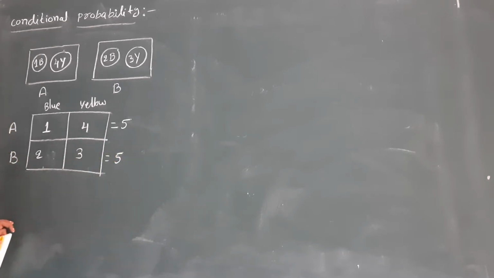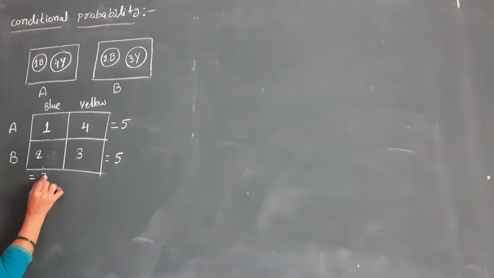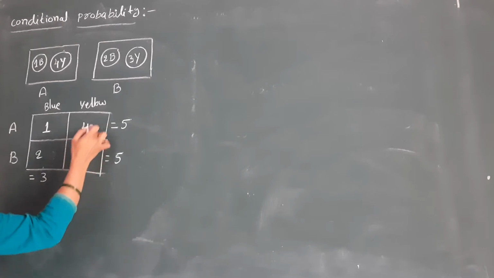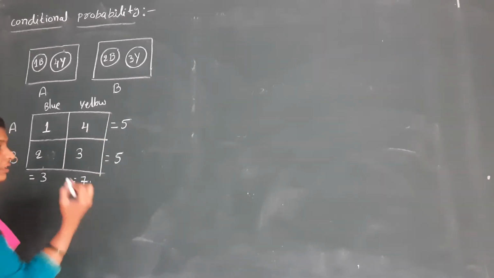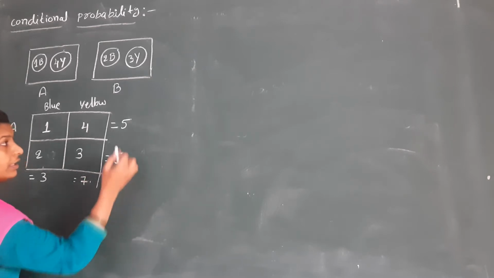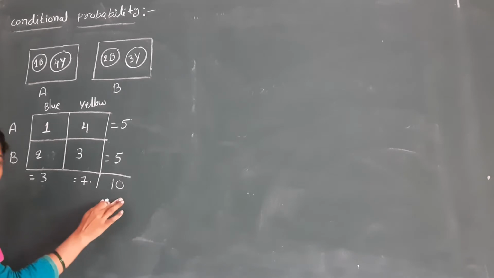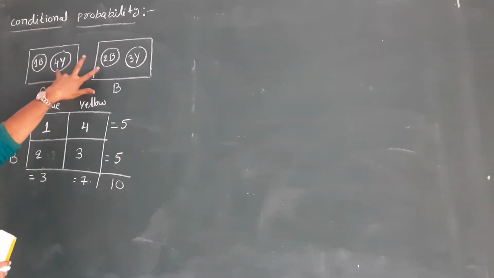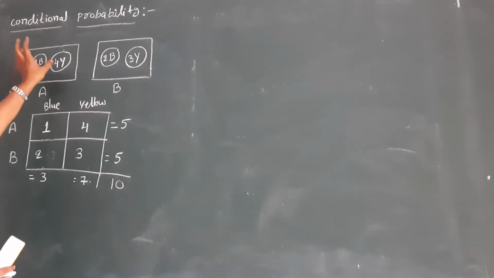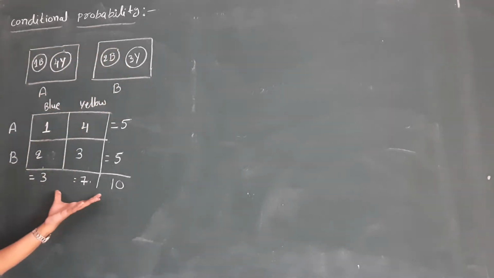Next, how many total blue balls? 1 plus 2 is nothing but 3. How many total yellow balls? 4 plus 3 is nothing but 7. See here, 5 plus 5 is 10, and 3 plus 7 is also 10. Now I choose 2 boxes, box A and box B. Box A has blue and yellow and box B also has blue and yellow, as it is, I maintain here.